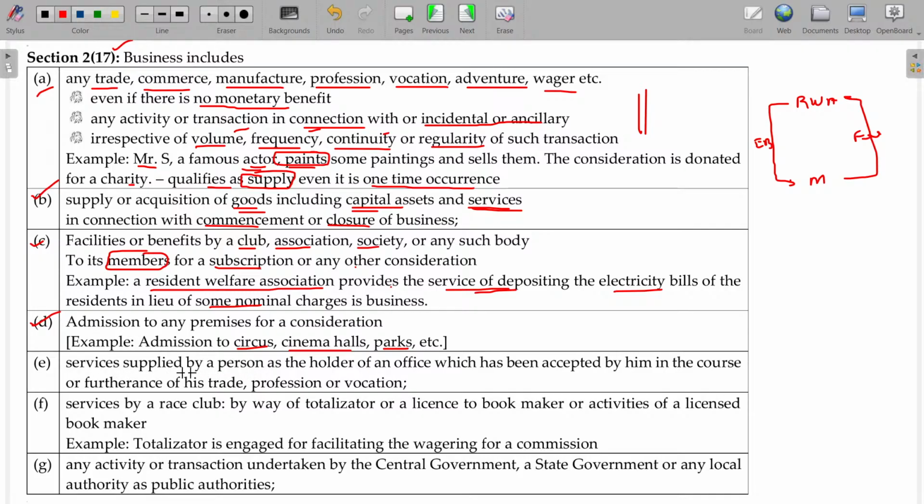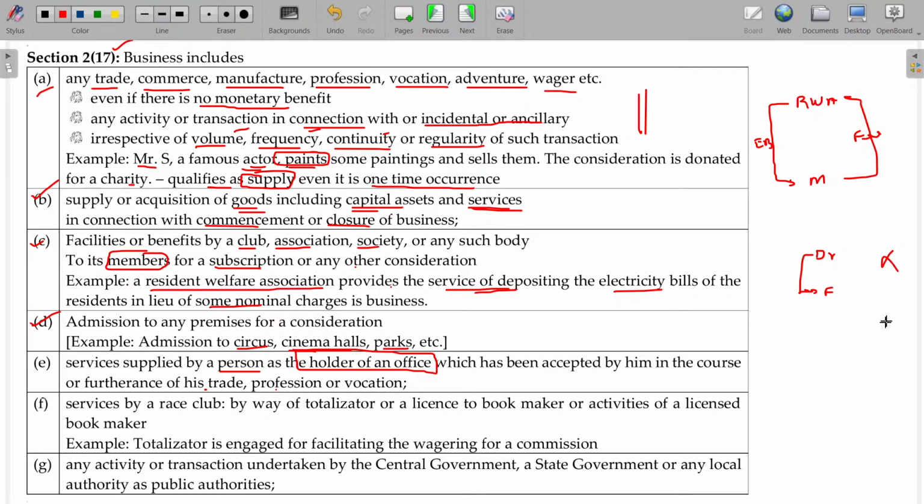And services supplied by a person as a holder of an office which has been accepted by him in the course or furtherance of his trade or profession or vocation is called business. Services supplied by a person. If I am being the doctor, I am giving small free consultancy to my family members. Now what happens here?